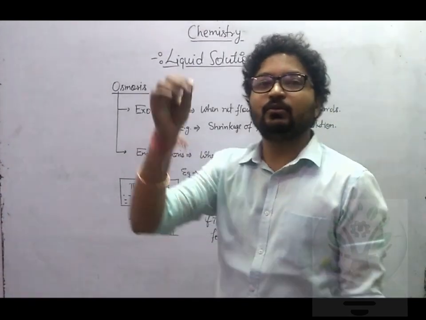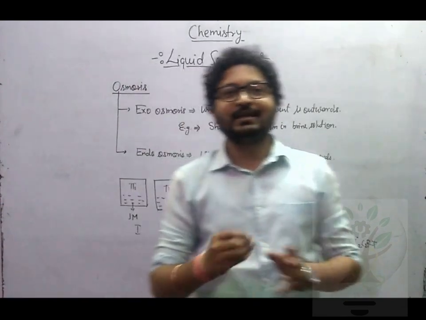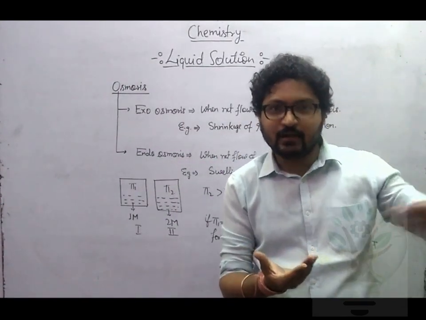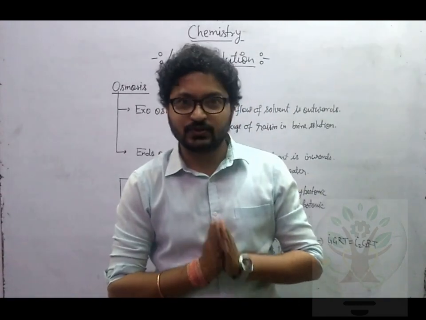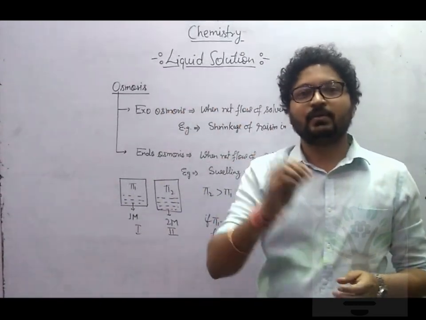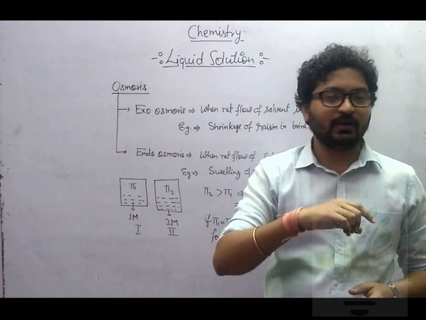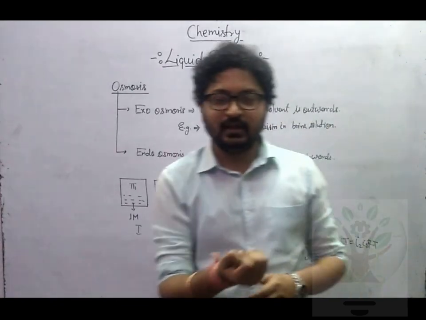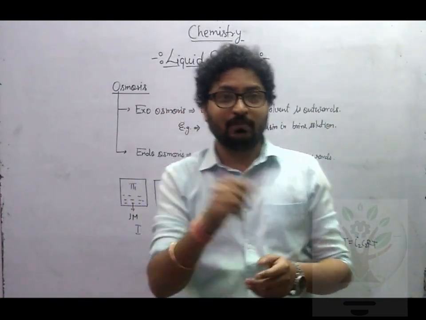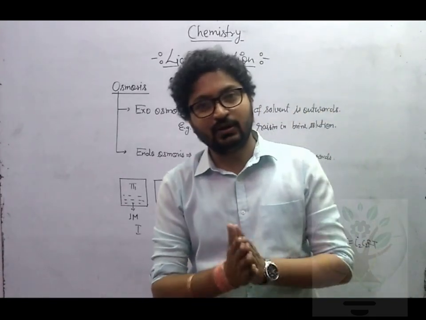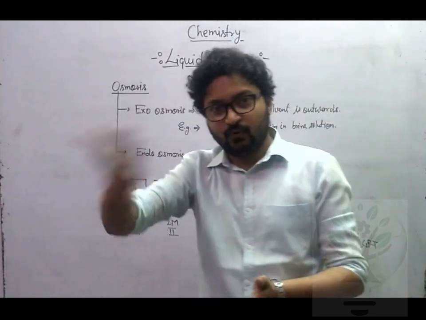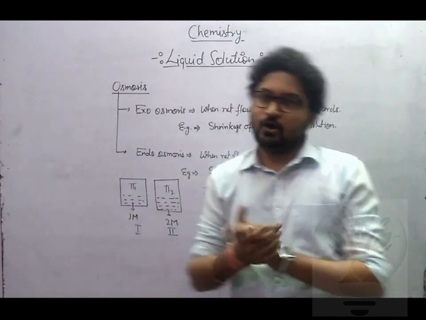When you add resin in water, it gets swelled. Water comes inwards inside this resin, so we say endoosmosis is going on. मतलब अगर आप वो किशमिश को चीनी नमक के घोल में डाल दीजिए तो वो पिचक जाती है, और जब आप वो किशमिश को अगर पानी में डाल दीजिए तो वो फूल जाती है. So one is called exo and one is called endo. Endo means net flow inwards, exo means net flow outwards.